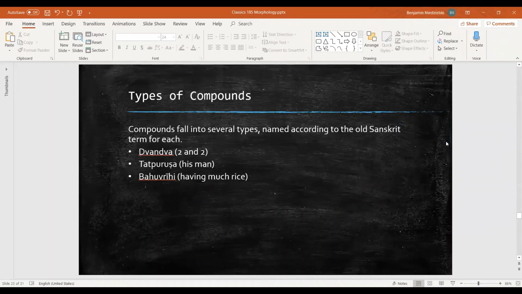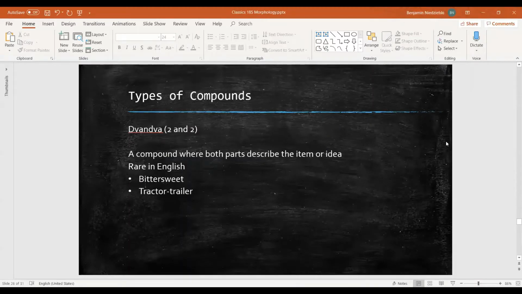Compounds actually fall into several different categories, and these categories or types are named according to the old Sanskrit term for each type. The three that we're going to focus on today are Dvandva, which means two and two, Tatpurusha, which means his man or the man of him, and Bahuvrihi, which means having much rice.